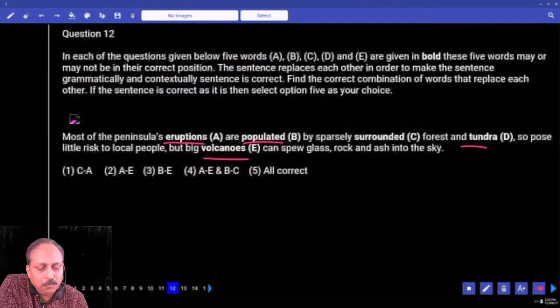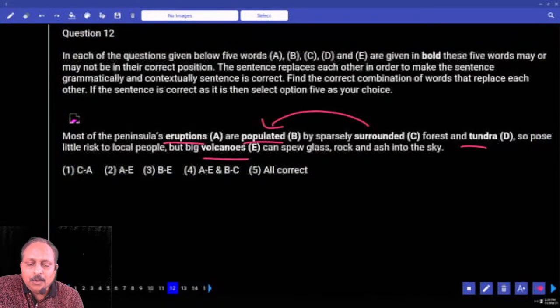Most of the peninsula's volcanoes are, can you use the word populated? And can you use the word surrounded? Yes. Then you bring it here, surrounded by sparsely populated forest. Seems right. And tundra, but I doubt this one. Little risk to local people, but big volcanoes. But let us take a pair first.